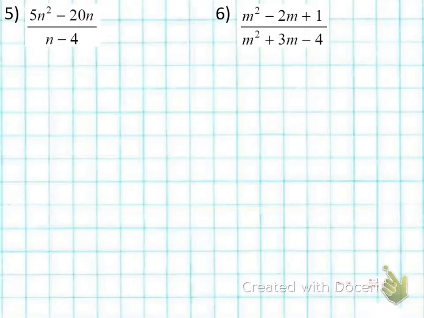Number 5. What's our denominator? n minus 4, right? So let's take that to the side and set it equal to 0. How do I solve for n?